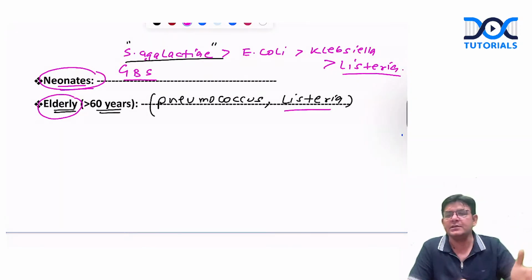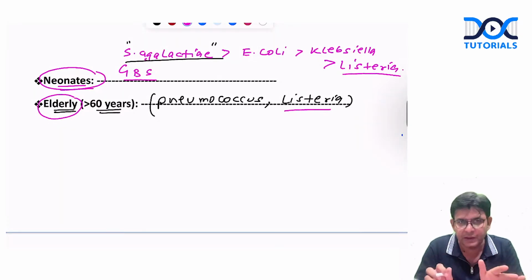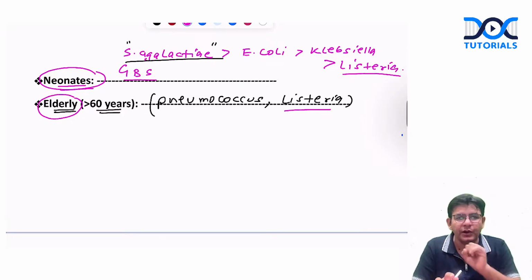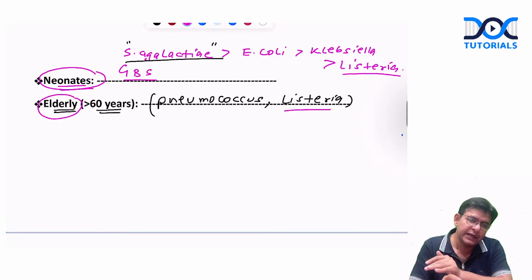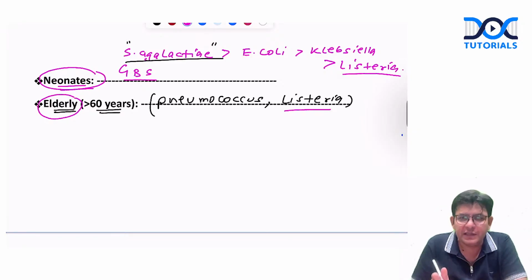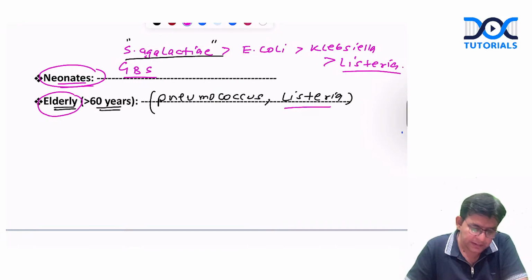So what is the crux of all this? Overall, the most common is pneumococcus, and in the neonates there is an exception, Streptococcus agalactiae. Otherwise, don't get into the trap of thinking Haemophilus influenzae in childhood or in adults. No. Overall, it is pneumococcus, and in the neonate, it is Streptococcus agalactiae. Simple. Is it fine in that sort?